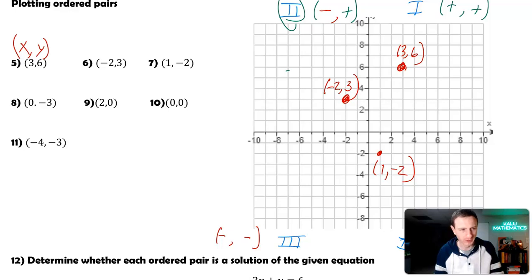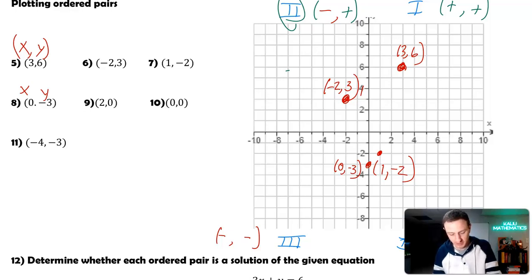Number 8, 0, negative 3. So the x value is 0. A lot of people get a little bit mixed up when 0 makes its appearance when we're plotting points. The x value is 0. That means I'm not going left, I'm not going right. I'm staying right here, right on the y-axis. But I want to go y equals negative 3, so that means I'm going to go down to negative 3, meaning my ordered pair is 0, negative 3. Right there. I did not move anywhere on the x-axis, so I stayed right here on the y-axis going down.